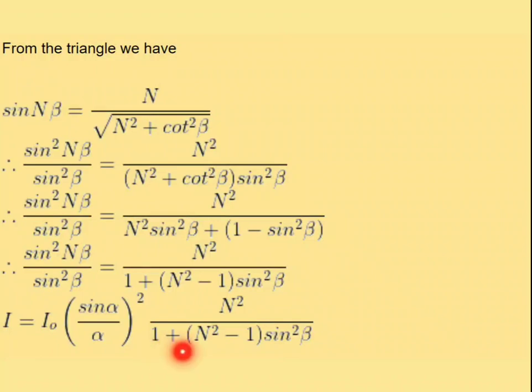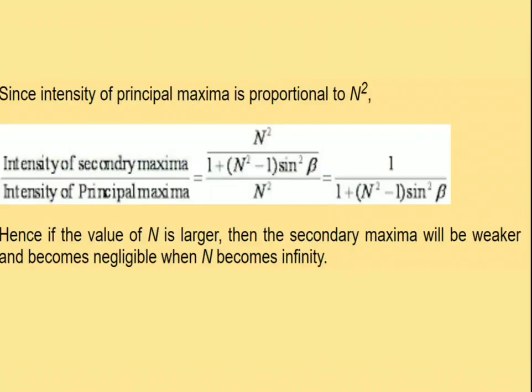So this is the intensity in the case of secondary maxima. That means generally the intensity of the principal maxima is I naught sin alpha by alpha whole square. Now this is the intensity in the case of secondary maxima. Now as the intensity of the principal maxima is proportional to n square, the intensity of the secondary maxima and the intensity of the principal maxima are in the ratio 1 by 1 plus n square minus 1 sin square beta.